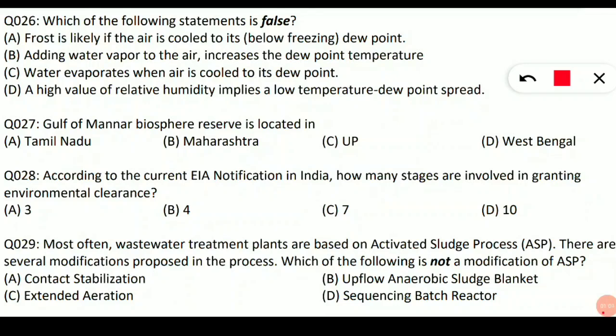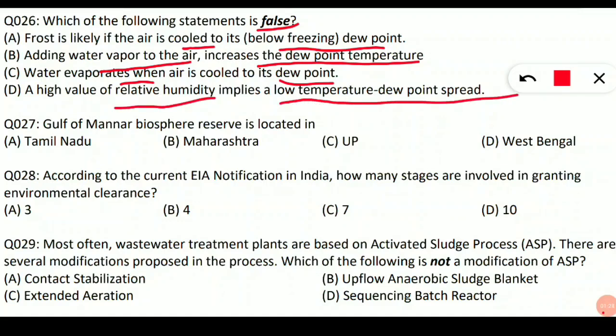Now question number 26. Which of the following statements is false? So the statements are, let us read. Frost is likely if the air is cooled to its below freezing dew point. Adding water vapor to the air increases the dew point temperature. Water evaporates when air is cooled to its dew point. Or a high value of relative humidity implies a low temperature dew point spread. So here the wrong statement it is asking, the wrong statement is option C, that is statement C is wrong. Water evaporates when air is cooled to its dew point is the false statement.